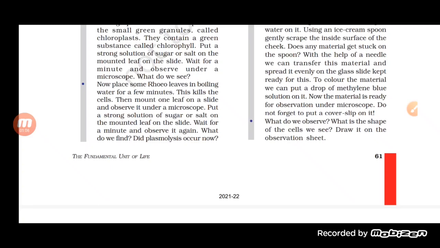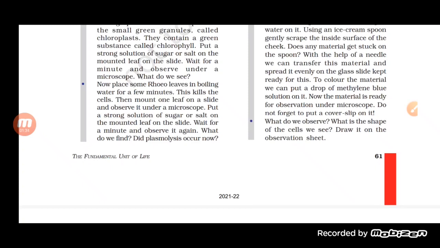Indicators basically help in making things very clear. So it is basically used for staining purpose. Okay. Now what we will do, we will take the safranin. We have taken the stain of the human cheek cell, and then we will add a few drops of glycerin and cover it with the help of a cover slip.